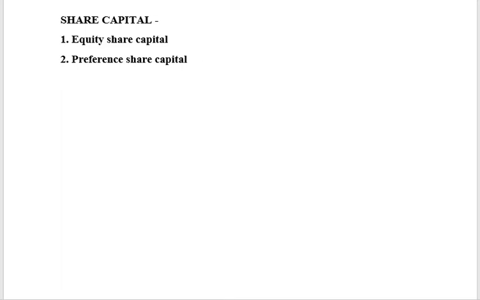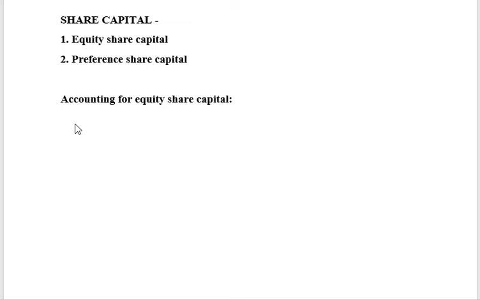Now, in this chapter we are going to be learning about how to account for equity share capital, right? We are not moving to preference share capital. We will be learning the accounting treatment for equity share capital. Before we move on to the accounting entries, let us understand the various stages of this equity share capital, so that it is easy for you to understand the flow of accounting.